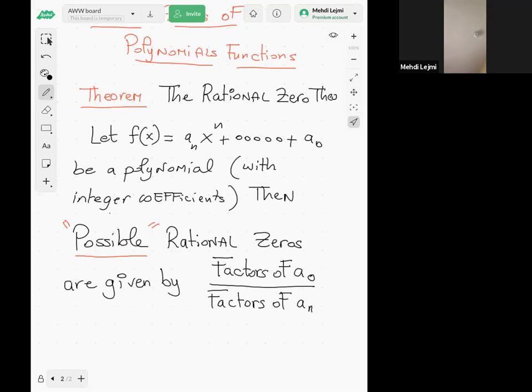So what I'm saying here is that the possible rational solutions of f of x equal to 0 are given by the factors of the constant divided by the factors of the leading coefficient.